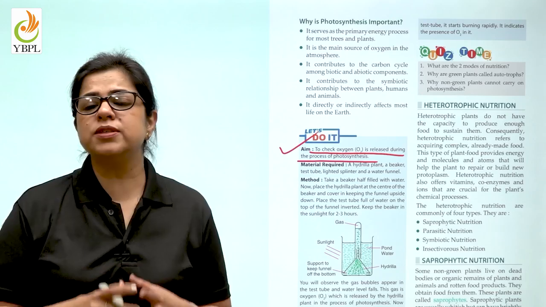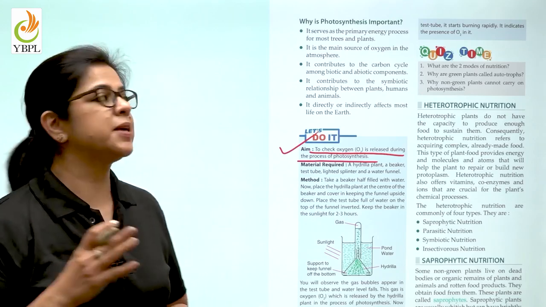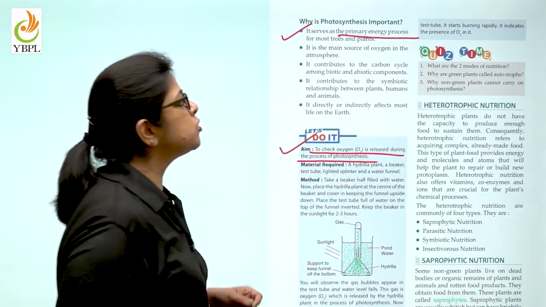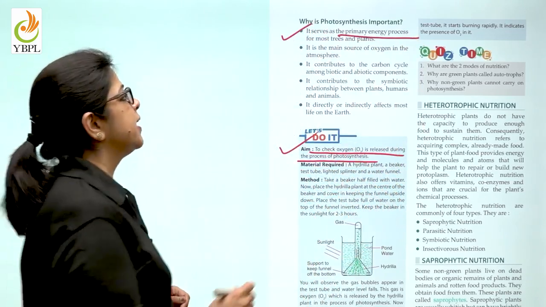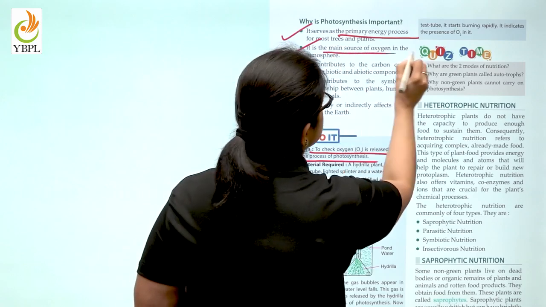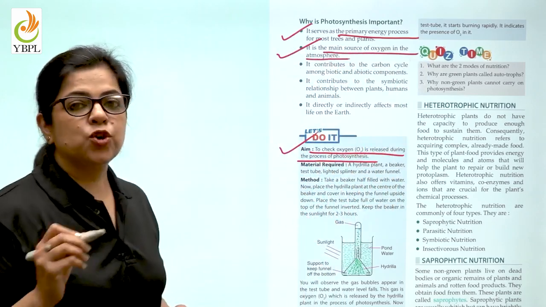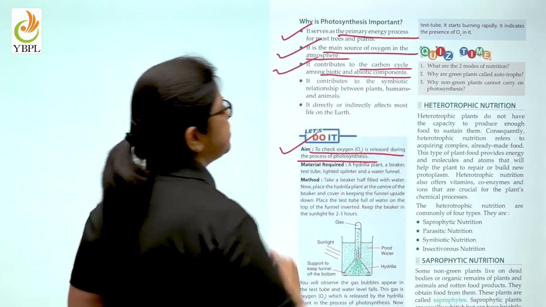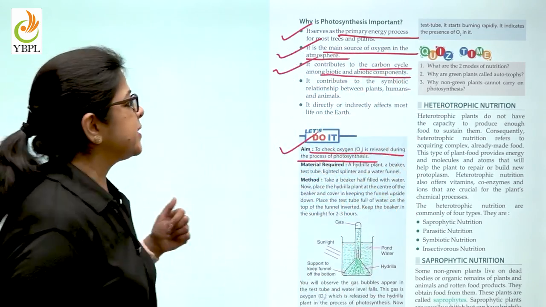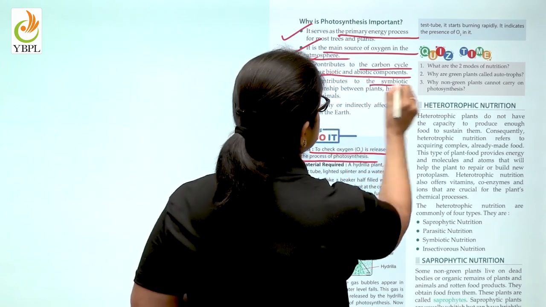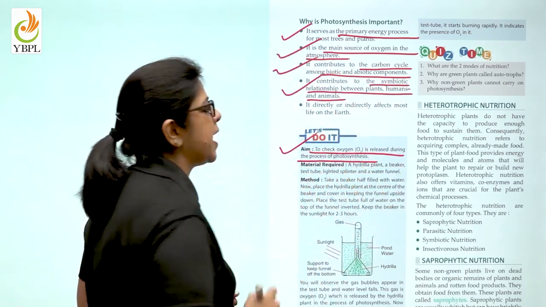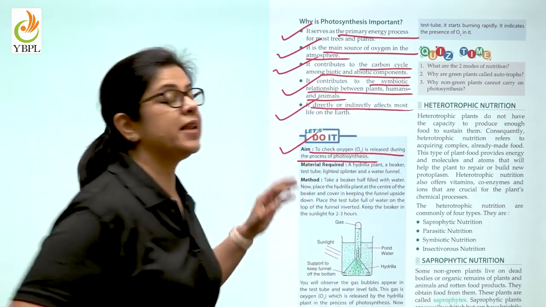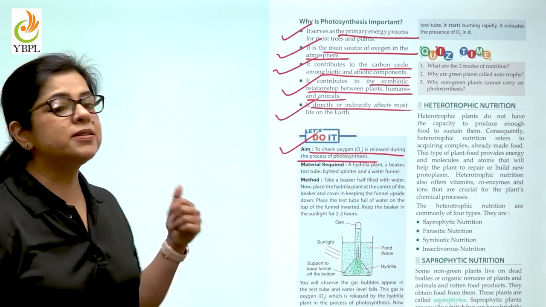So, children, conclusively, why is photosynthesis important? It serves as the primary energy process for most trees and plants. It is a main source of oxygen in the atmosphere. It contributes to the carbon cycle among biotic and abiotic components. It contributes to the symbiotic relationship between plants, human beings and animals, and it directly or indirectly affects life on earth. No plants, no life.